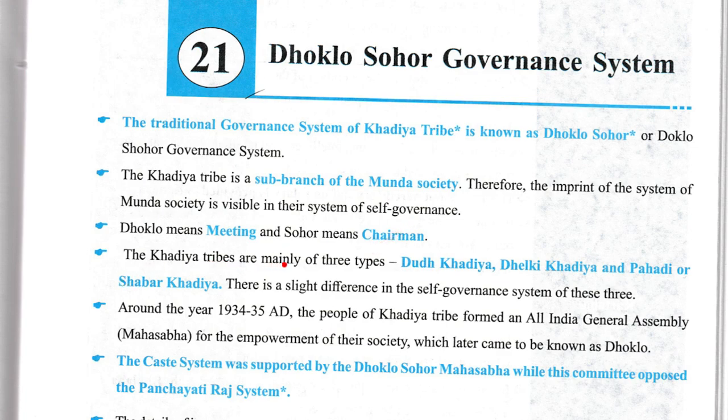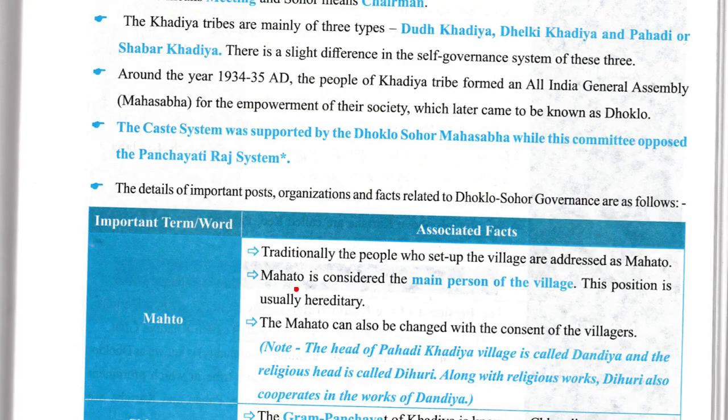The Khadia tribe are mainly of three types, that is Doodh Khadia, Dhelki Khadia and Pahadi or Sabhar Khadia. There is a slight difference in the self-governance system of these three. Around the year 1934-35 AD, the people of the Khadia tribes formed an All India General Assembly, that is Mahasabha, for the empowerment of this society, which later came to be known as Dhoklo. The caste system was supported by the Dhoklo Sohor Mahasabha, while this committee opposed the Panchayati Raj system.